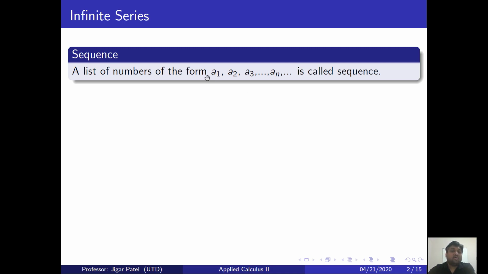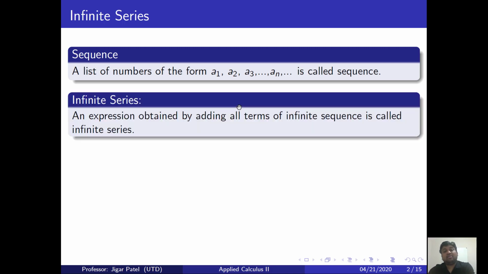If you add all these infinitely many terms of your infinite sequence, then the expression that results from this addition is called an infinite series. So an expression obtained by adding all terms of your infinite sequence is called an infinite series.